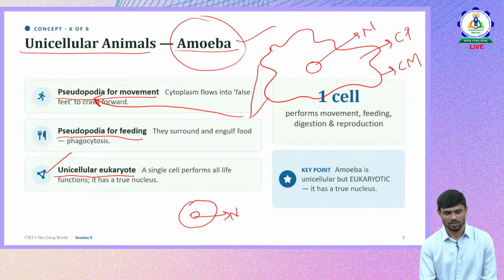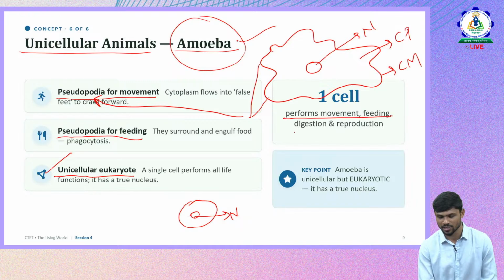So this is one peculiar organism, a single celled organism which is a eukaryote, and this is also asked many times in the CTET. Please remember this. It performs all its functions being a single cell.